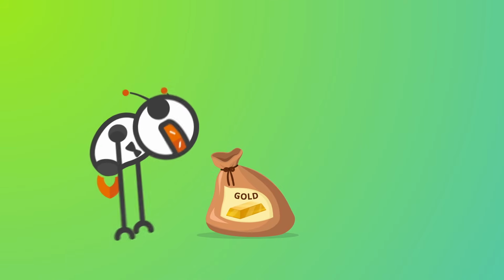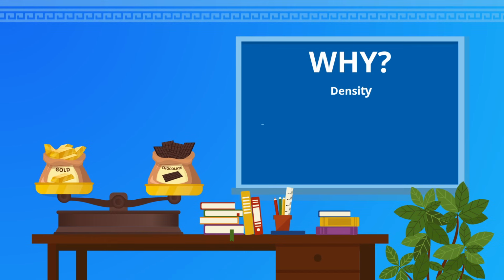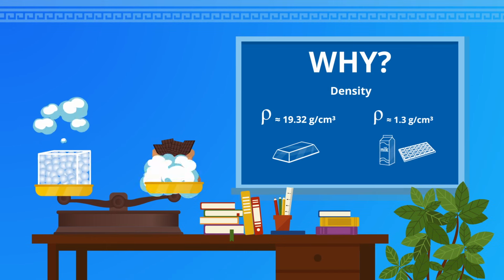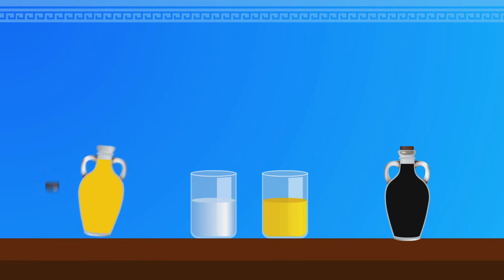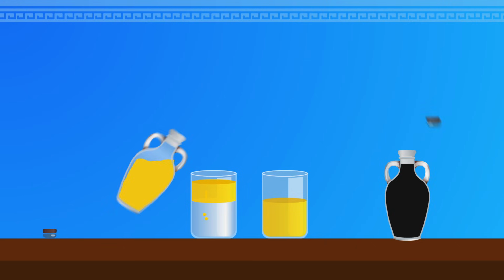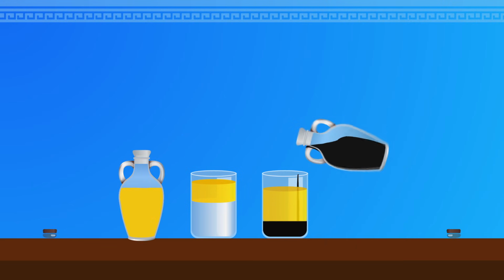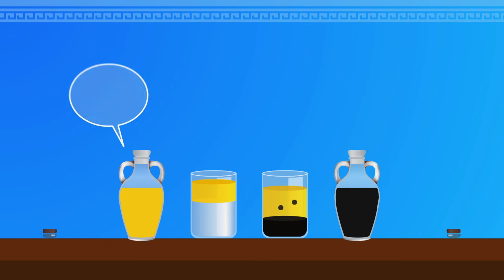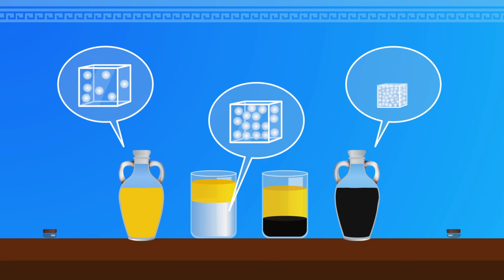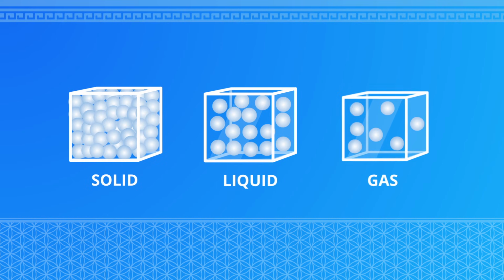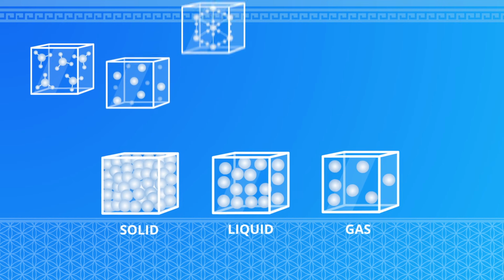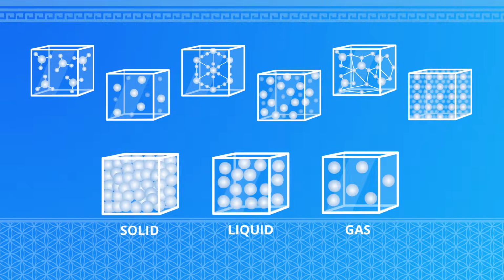for a bodybuilder. Why? Because the density of gold particles is so much higher than the density of milk or chocolate. Another example of density can be seen in the way oil floats on water, but balsamic vinegar sinks in oil. One substance is denser than another, causing the heavier liquid to sink and the lighter one to rise to the top. Generally speaking, solids are denser than liquids, and liquids are denser than gases, but this is not always the case, as there are many exceptions to the rules.